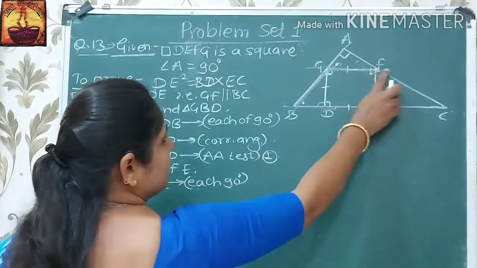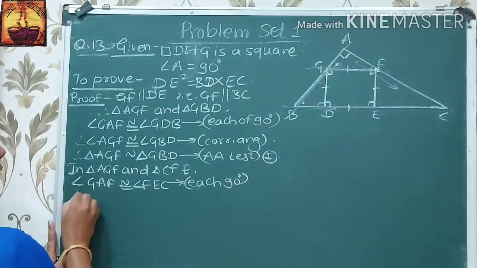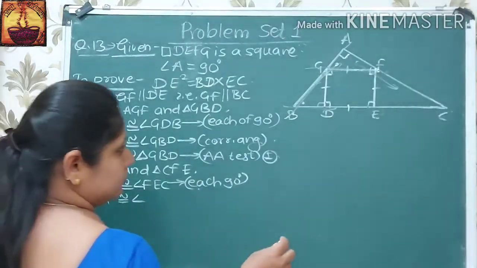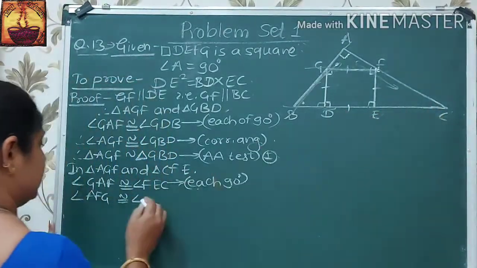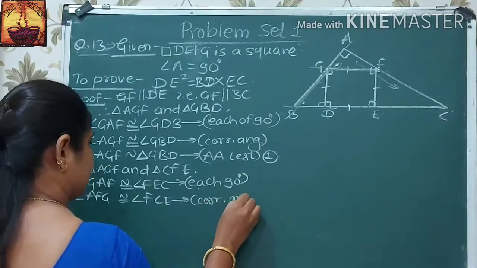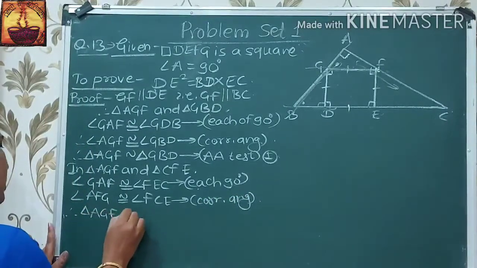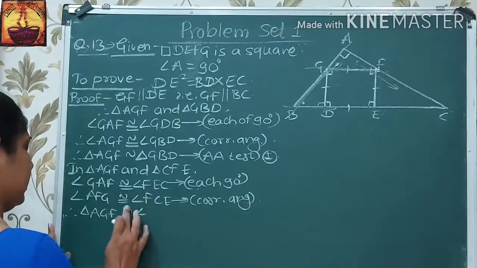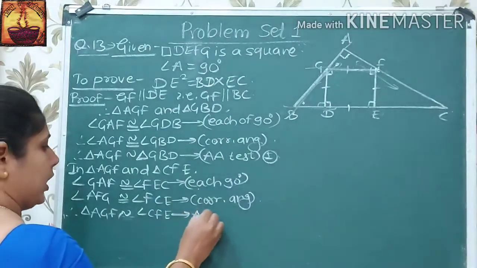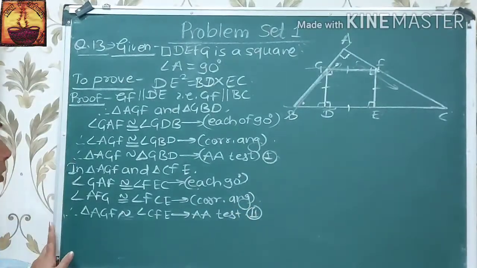Now, GF is parallel to BC, and if AC is a transversal, then angle AFG is congruent to angle FCE. These are the corresponding angles. Therefore, triangle AGF is similar to triangle CFE by AA test of similarity. Let us consider it as number 2.